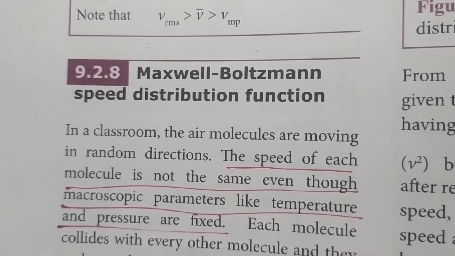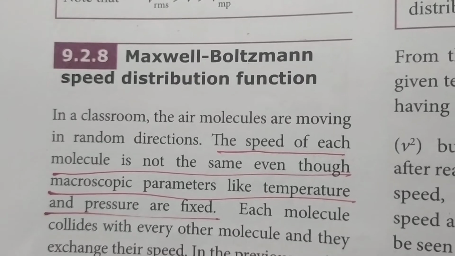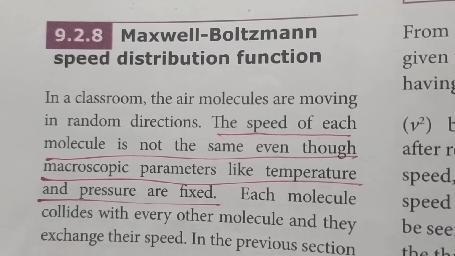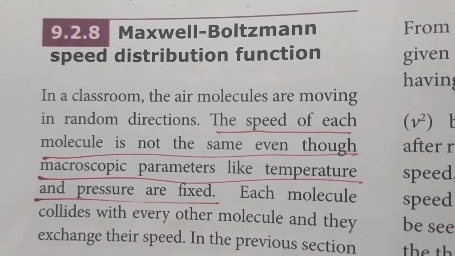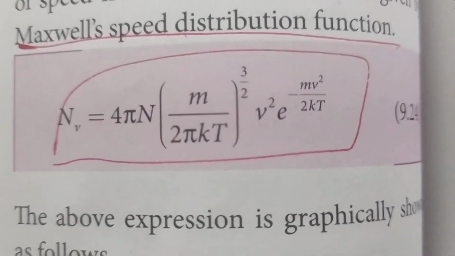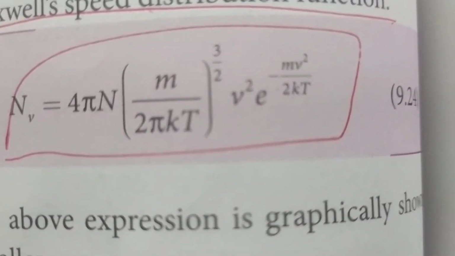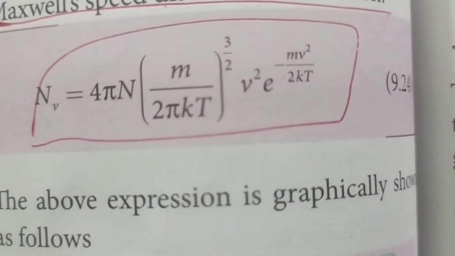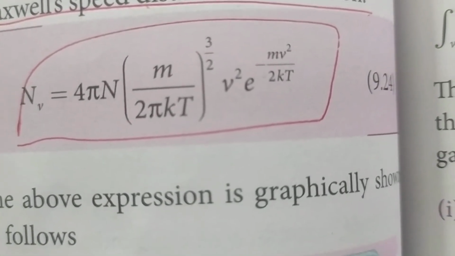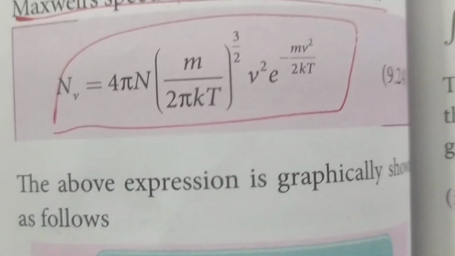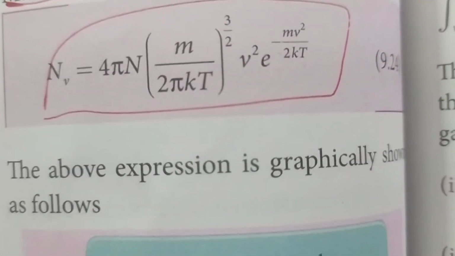Next we shall see about the Maxwell-Boltzmann speed distribution function. The speed of each molecule is not the same. Each molecule will have a different speed, so even if temperature and pressure are fixed, the speed of each molecule is different. Here one distribution equation is given: Nv is equal to 4 pi N within brackets m by 2 pi kT, the power is 3 by 2, v square e power minus mv square by 2kT. This is called the Boltzmann distribution function. Just read the formula, no derivation is given in your book.